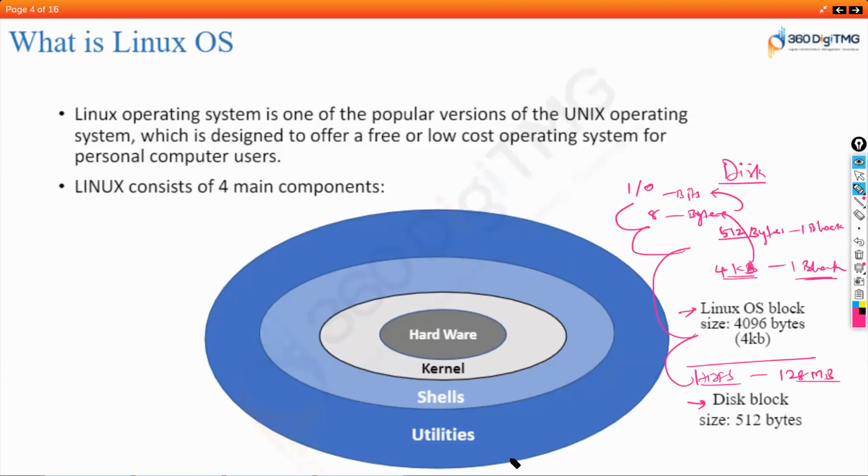This is to write or read your data. We manage HDFS at a 128 MB block. At the Linux operating system level, we deal with a 4 KB block. At the disk level, it will be 512 bytes, right? And 1 byte is equal to 8 bits. A bit is nothing but 1 or 0, right? This is generally your 1 byte, like this.